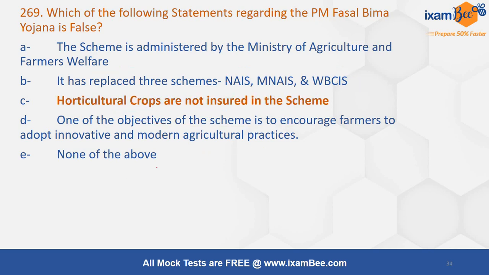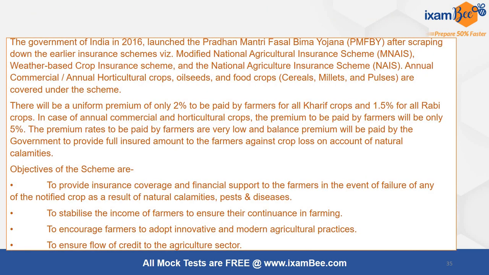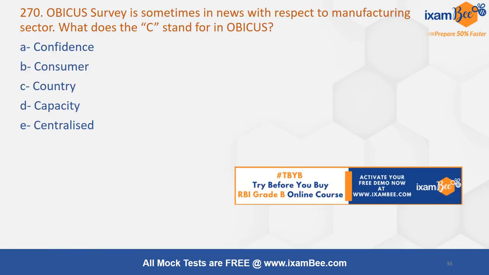None of the above. Horticulture crops are not insured in this scheme. The objectives of the scheme, please read this again. I have covered it in various questions and also told about the 2% premium to be paid for Kharif and 1.5% for Rabi crops. You have to read it again if you have not read it.